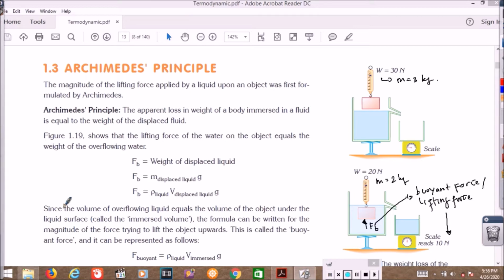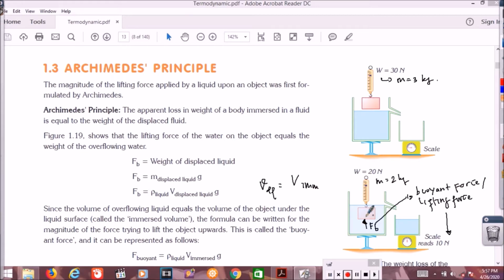Now we read again, this one is very important. Since the volume of overflowing liquid equals the volume of the object under the liquid surface, this is new for us: the volume of displaced liquid equals the volume of the object under the liquid surface, or the volume immersed.